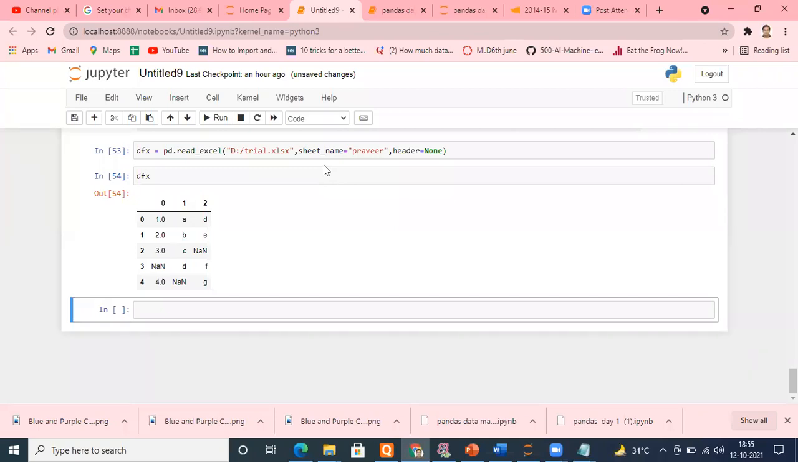Right? We're going to see that. Now, this is not the only case. Suppose I'm accessing data from my system only right now, and I want to access data from the internet. How? Let me open something.